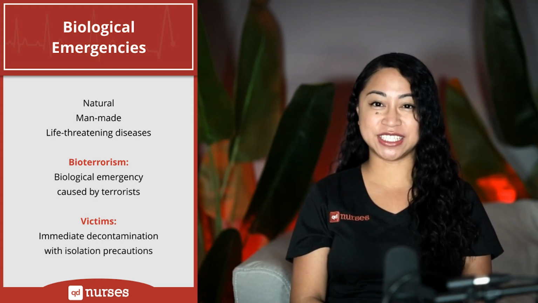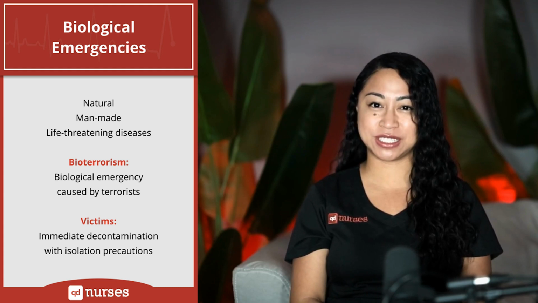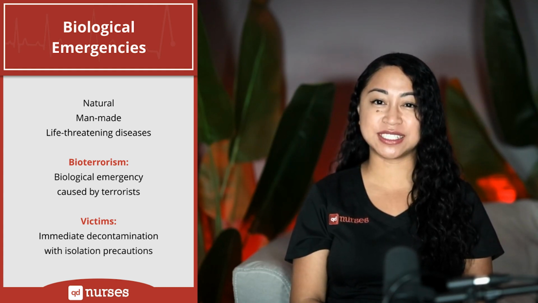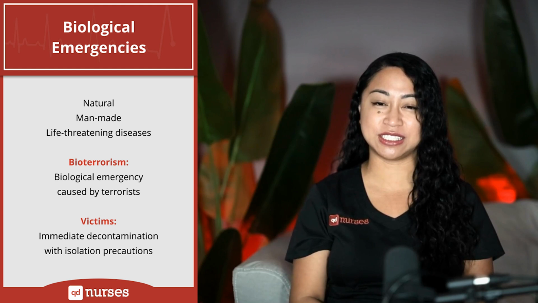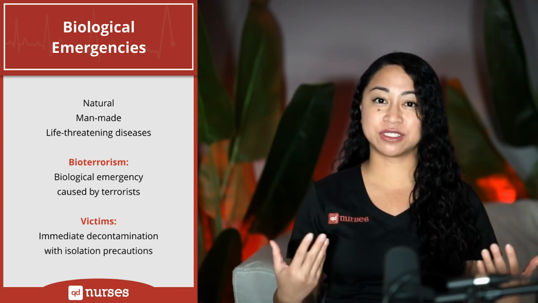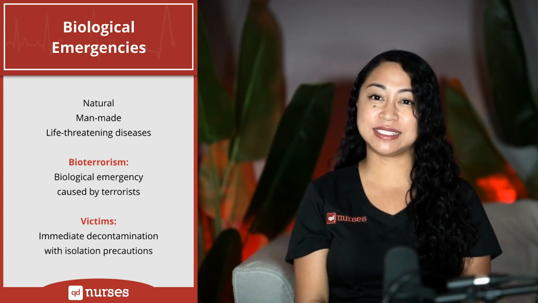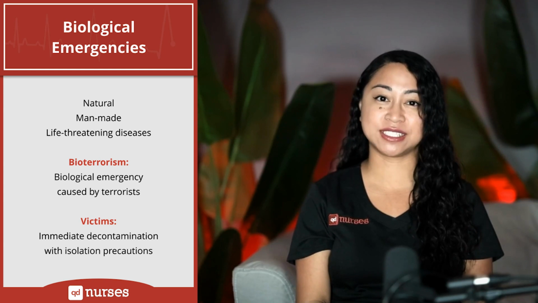Here we have the digital flashcards on biological emergencies. Biological emergencies are natural emergencies, man-made emergencies, or life-threatening disease emergencies. A biological emergency can be accidental or intentional, but both can make many sick. Bioterrorism is the biological emergency caused by terrorists. An example would be spreading anthrax.